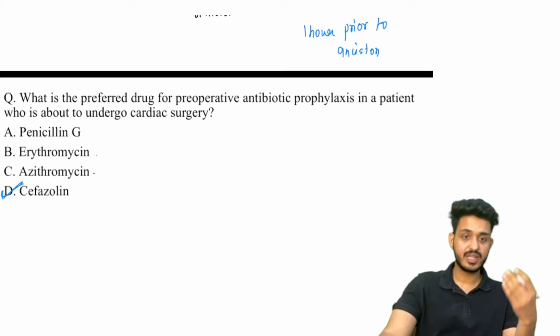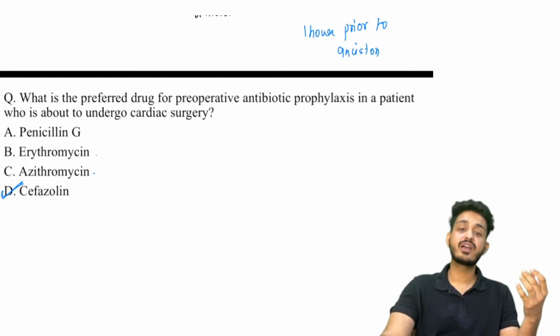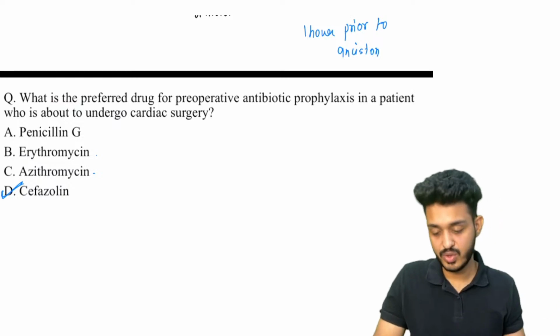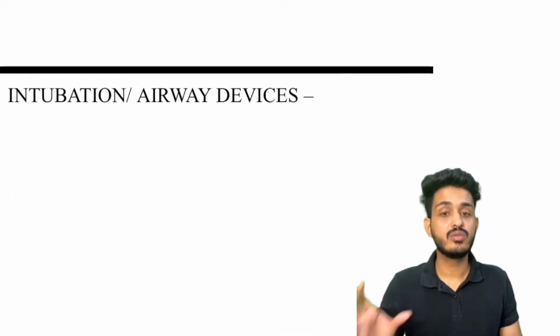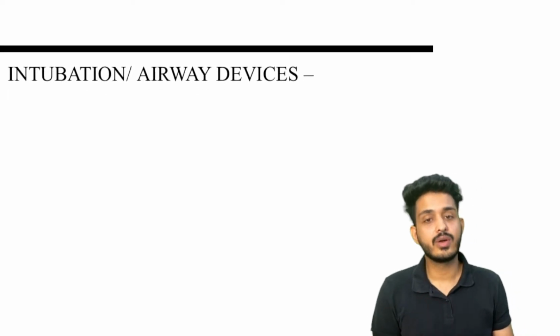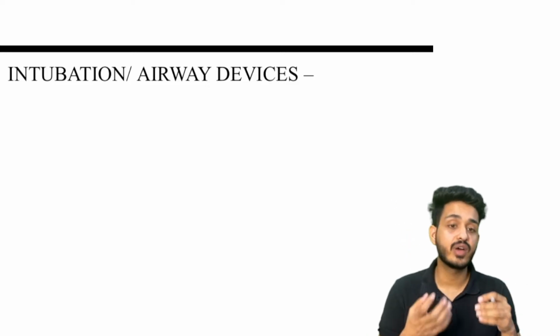The patient has already come into OT. We have given certain orders to the patient. Now the patient is hungry. He is coming to the OT, and before surgery, what do we need to do? We need to intubate the patient. We need to get access to the patient. Okay, so how are we intubating the patient, and what are the different things that are required for intubation?